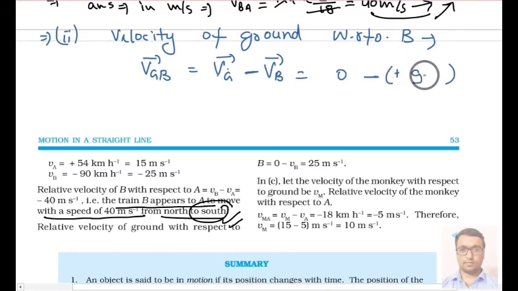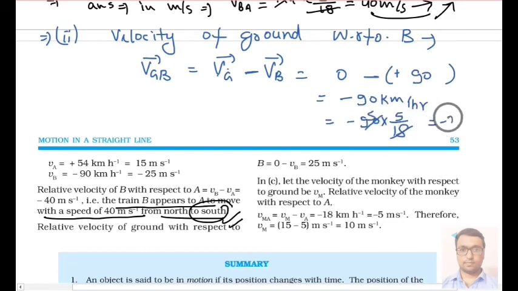It was 90, so my answer will be minus 90 km per hour. Or I can convert it by multiplying by 5 by 18, you know it very well. It will be minus 25 meter per second towards south, or you can say plus 25 meter per second towards north. If you are writing plus, then you have to write towards north.